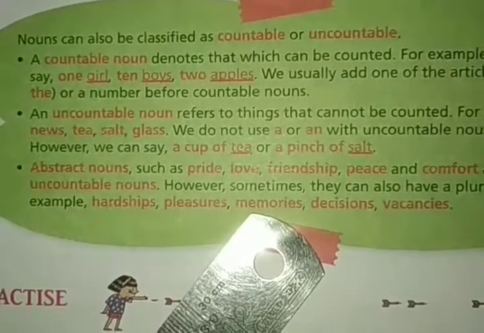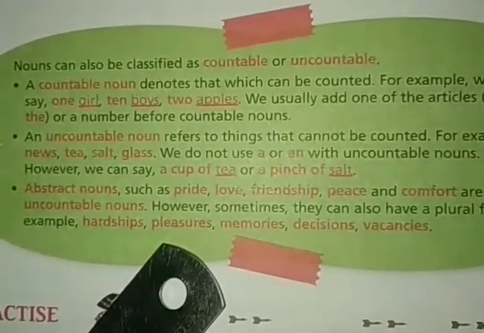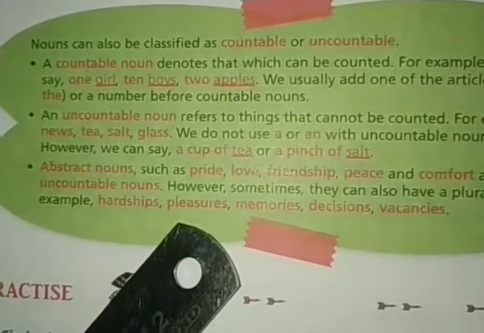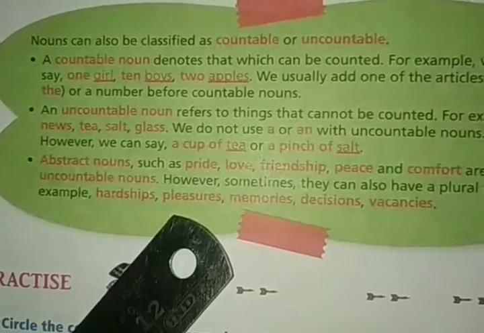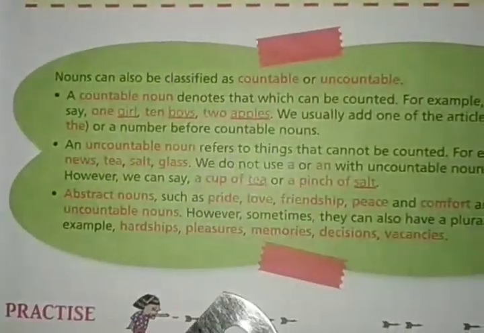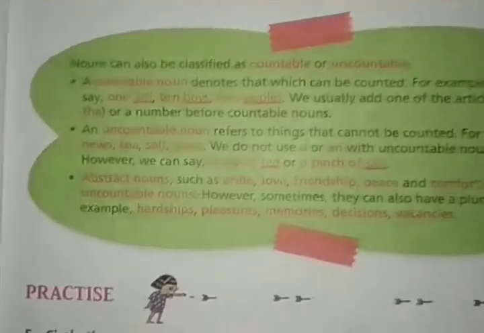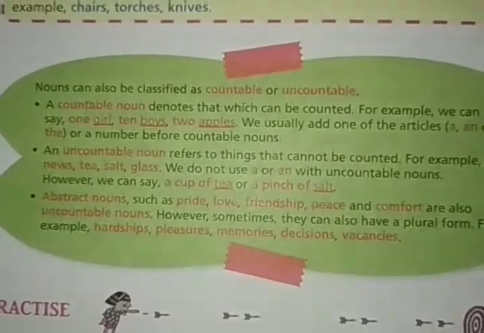Memory, the plural form is memories. So these types of abstract nouns can also be written in plural forms. Clear? So there are some extra notes which we should remember while reading English grammar. These are important. Go through them.